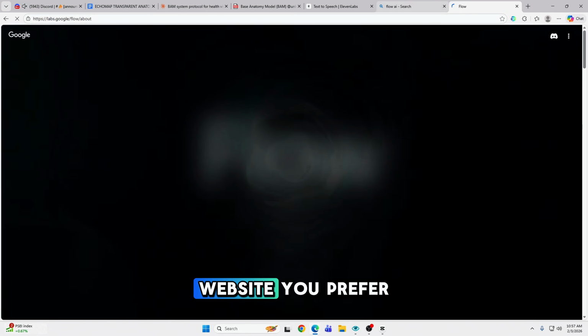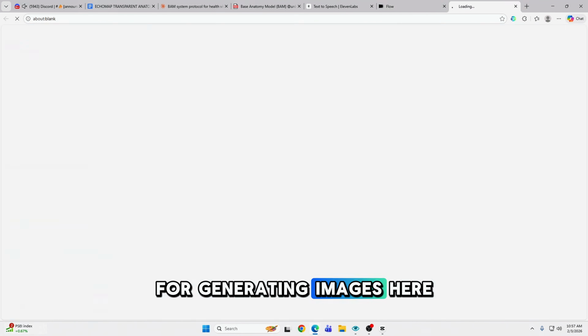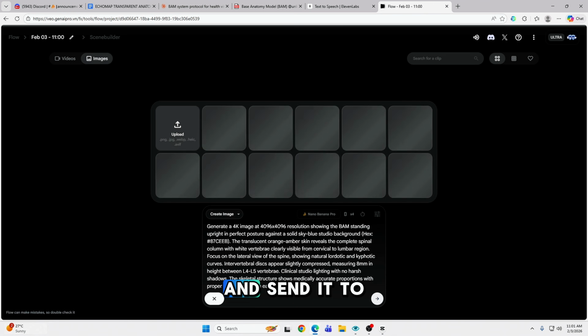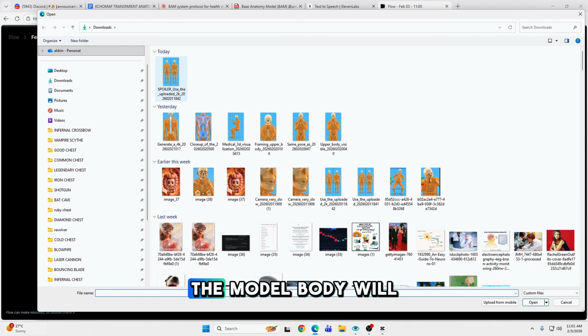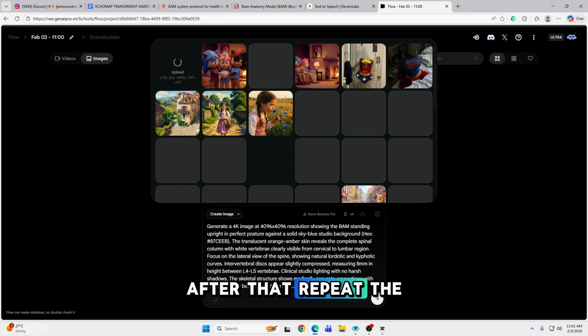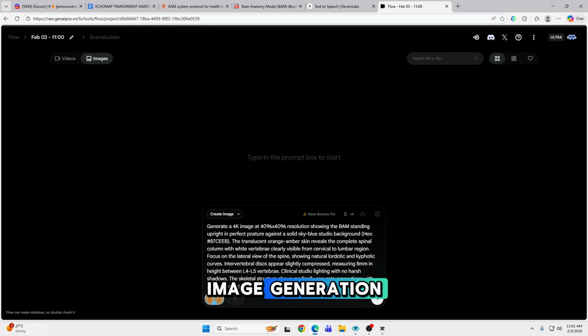You can use any website you prefer for generating images. Here, copy the first image prompt, upload our model body, and send it to the chatbot. The model body will help make the character consistent. After that, repeat the process until we've finished the image generation.